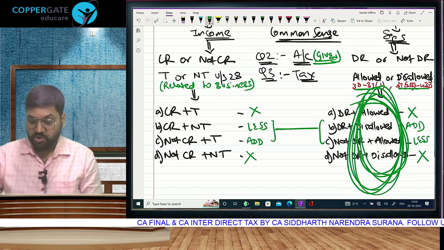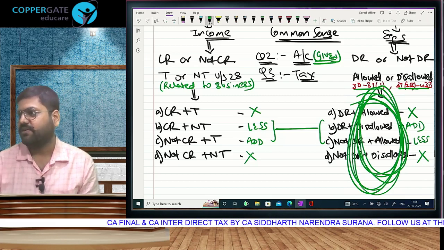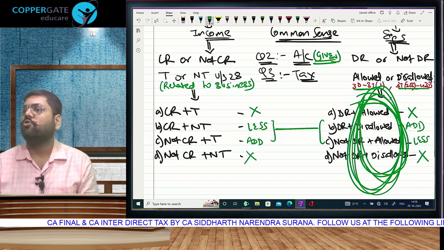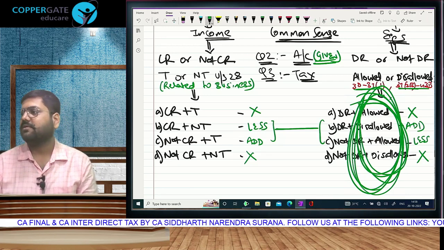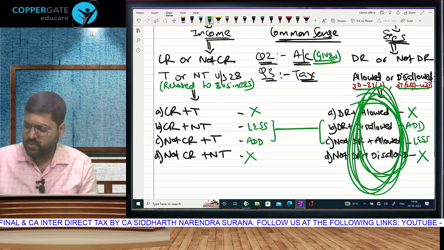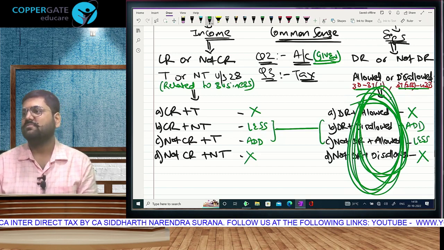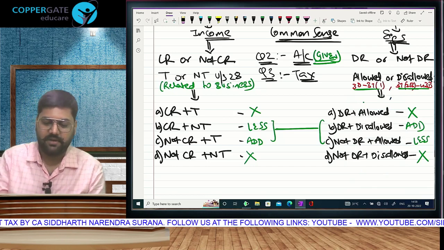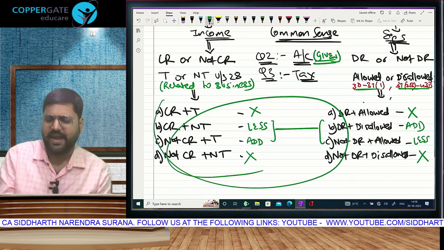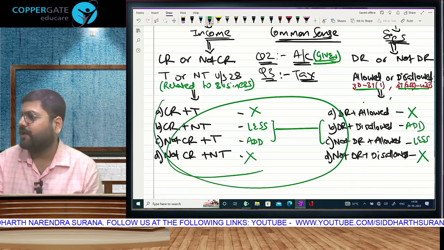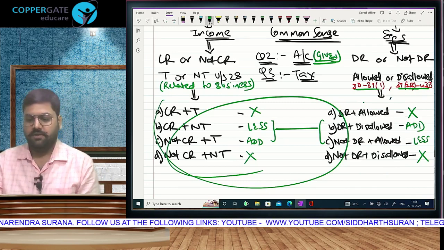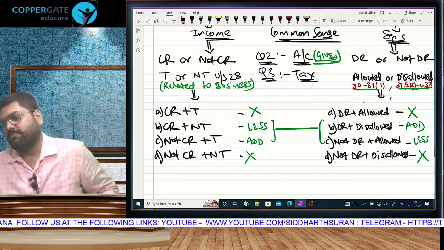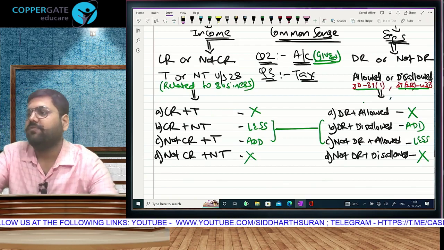Why? Because knowing that it is allowed or disallowed is not enough. Go check accounts. Are the accounts correct or wrong? If correct, don't do anything. If wrong, give effect. Marks are over there, my friends. Some people think, okay sir, so this is more important. If you haven't read the Act, you can't start the chapter. But some people finish the chapter by studying only the Act. You won't get marks. This is the summary of the PGBP chapter.